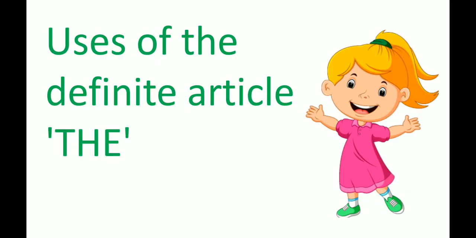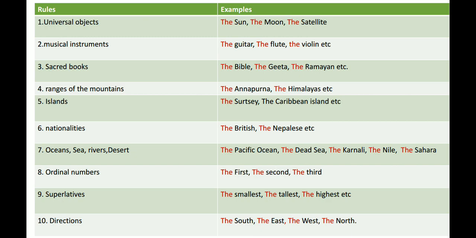Out of the 3 articles, a, an and the, we have only one definite article, that is the. There are definite rules and regulations to use these articles. We need to understand these rules to minimize our errors while speaking and writing as well. So we have a few rules where to use the. Let's see some of the rules.